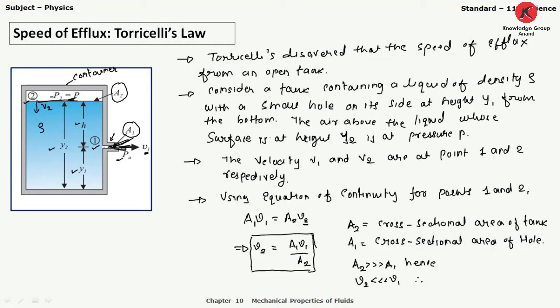The level of this fluid comes down very slowly, so velocity V2 can be considered approximately 0.